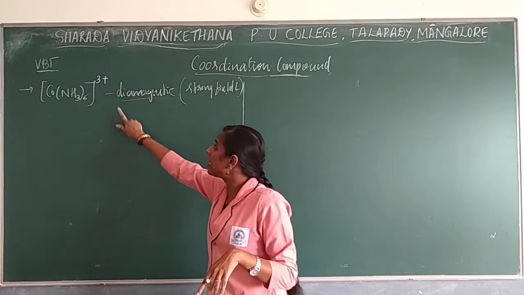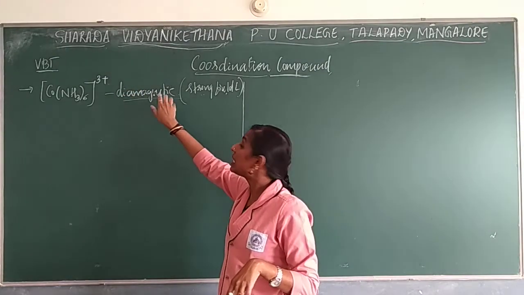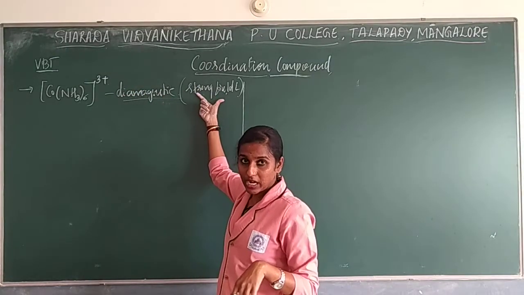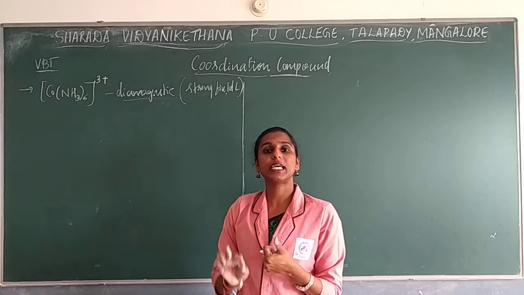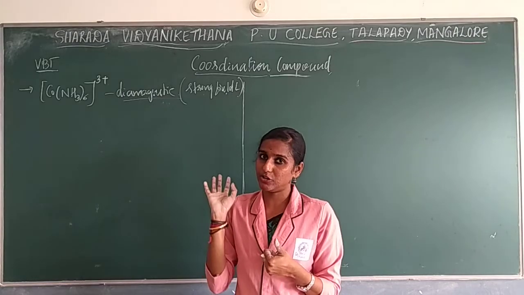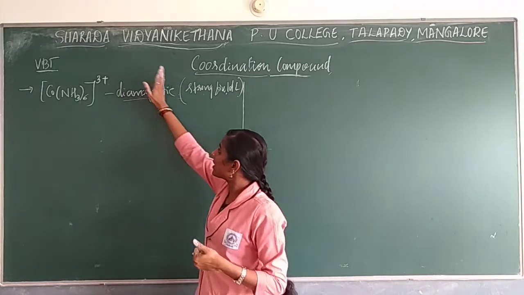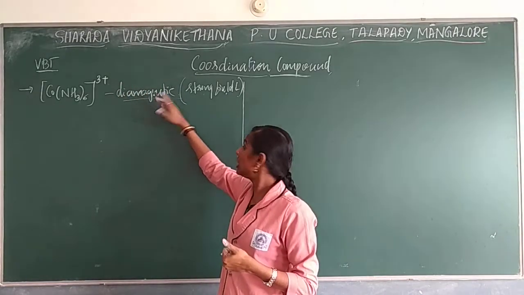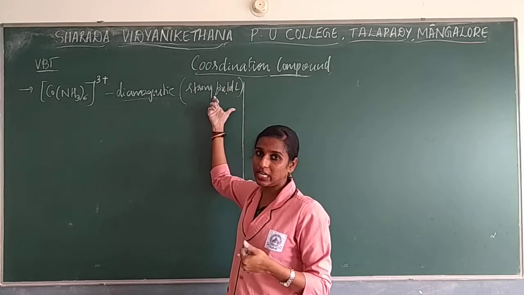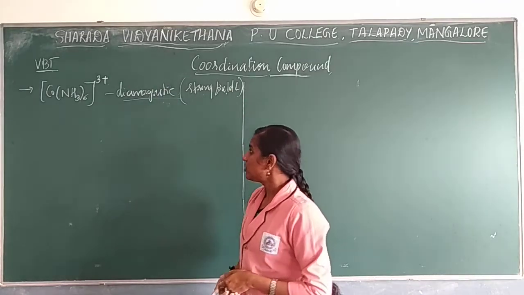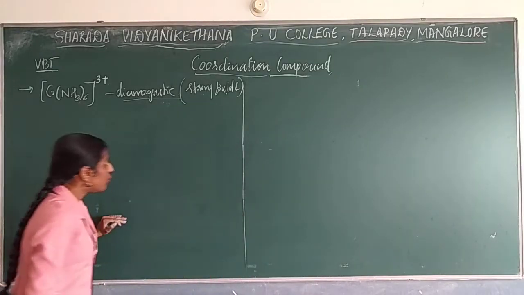If the magnetic property is diamagnetic, then it is a strong field ligand. If the magnetic property is paramagnetic, then it is a weak field ligand. You understood my point? If it is diamagnetic in nature, then it is a strong field ligand. If it is paramagnetic in nature, then it is a weak field ligand. It should be there in your mind. So now directly we go with the compound.